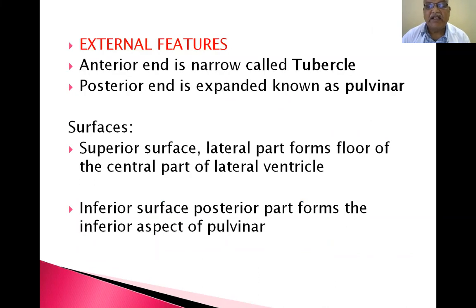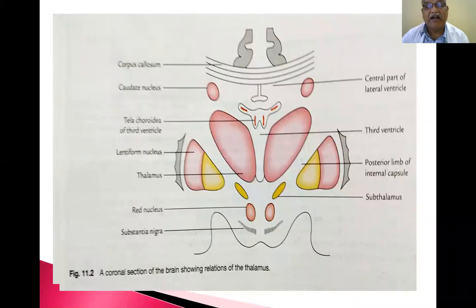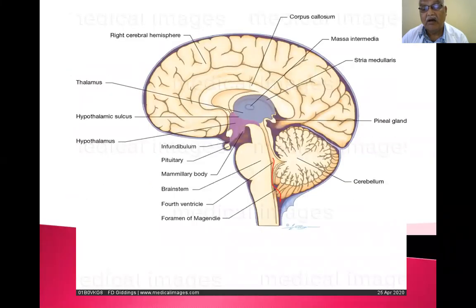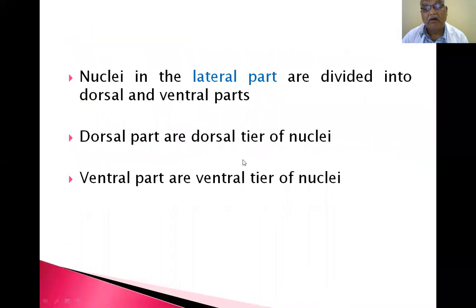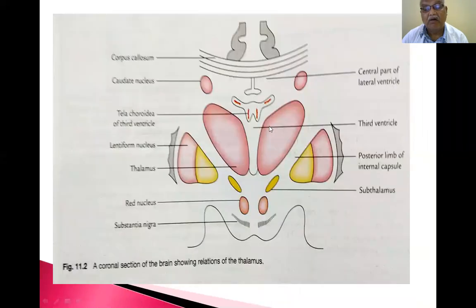External features. The anterior end is narrow, called the tubercle. The posterior end is expanded, known as the pulvinar. I will show you the diagram. So this is the thalamus. The anterior end is pointed. The posterior end is expanded. This is oval in shape, the thalamus.